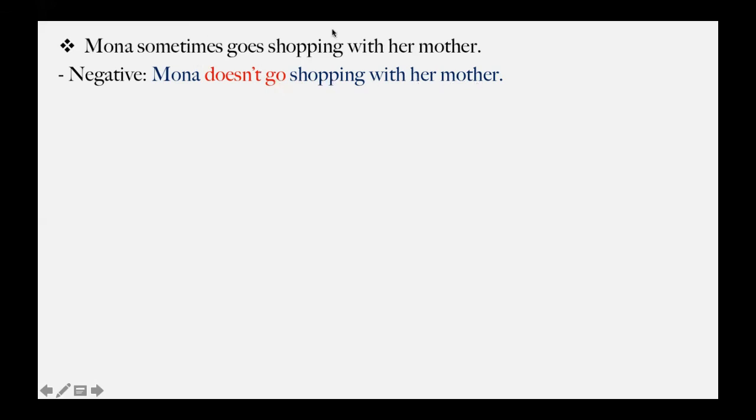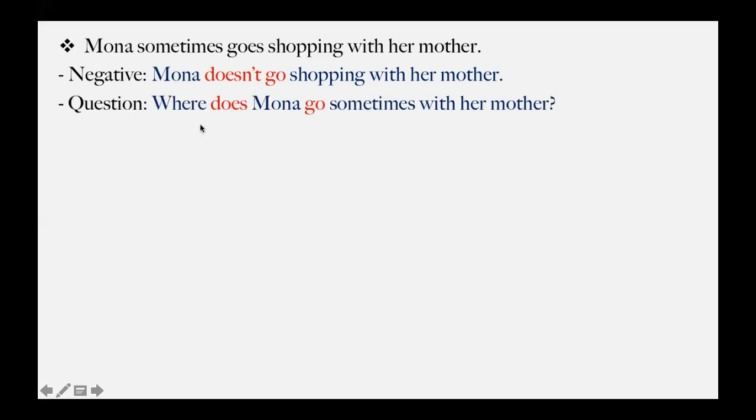You can add sometimes, you can delete it as you want. It's fine, it's changeable. Because if you want to ask a question also, the steps for asking a question are the same, okay guys? They never change. But you have to put the steps in the right order. Don't put step 2 before step 1. So I'm thinking what I want to ask about here. The most obvious thing is a place, which is shopping, right? So it's a place. So I will ask about a place. I will say where.